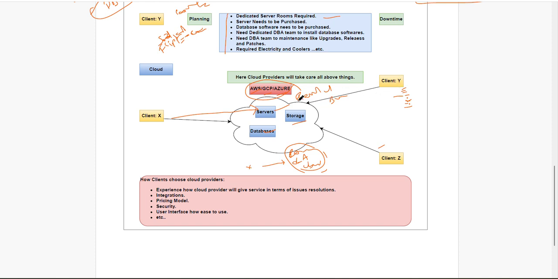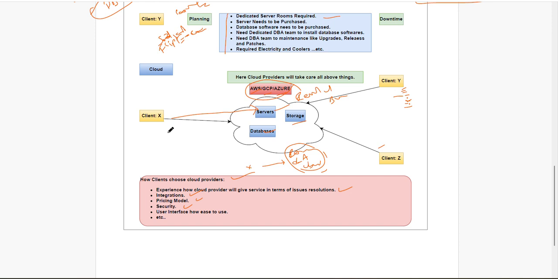Whichever cloud provider gives the service cheap and best, people will go and opt for that service. So how does a client choose a cloud provider? If any issue comes, which cloud provider resolves it in a very quick manner? How are they providing integration service? Pricing also matters, and security too. You are believing in this service.